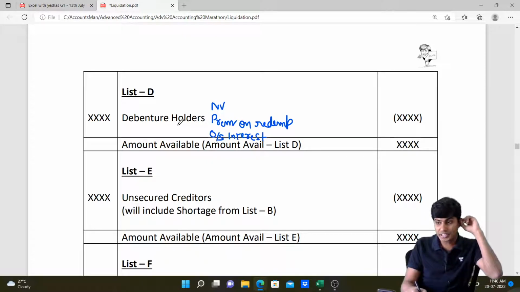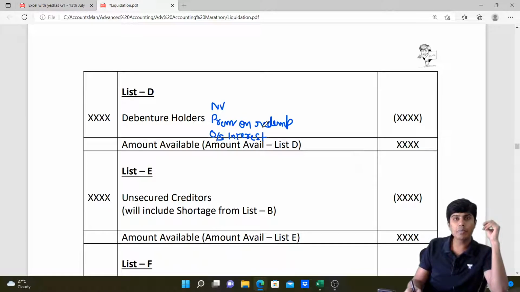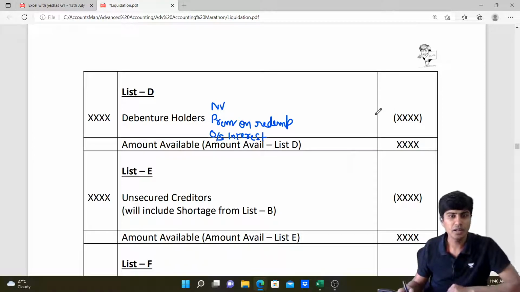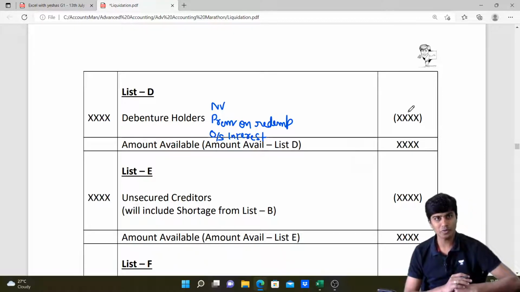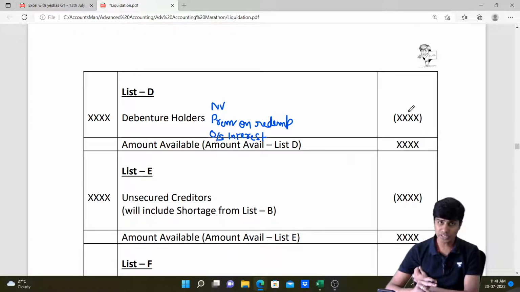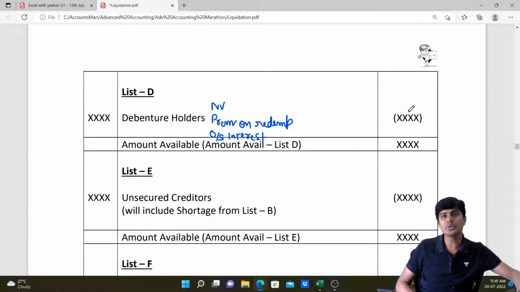If outstanding interest is already provided for or premium on redemption is already provided for, then our book value and estimated residual value will match with the payment. If the book value is less, meaning you have not provided for debenture redemption premium or for interest outstanding, but you end up paying it here, then you are paying more than what the liability actually is at book value. That would lead to deficiency. Or in a vice versa scenario, there is outstanding interest, but it has been waived off and you don't have to pay.